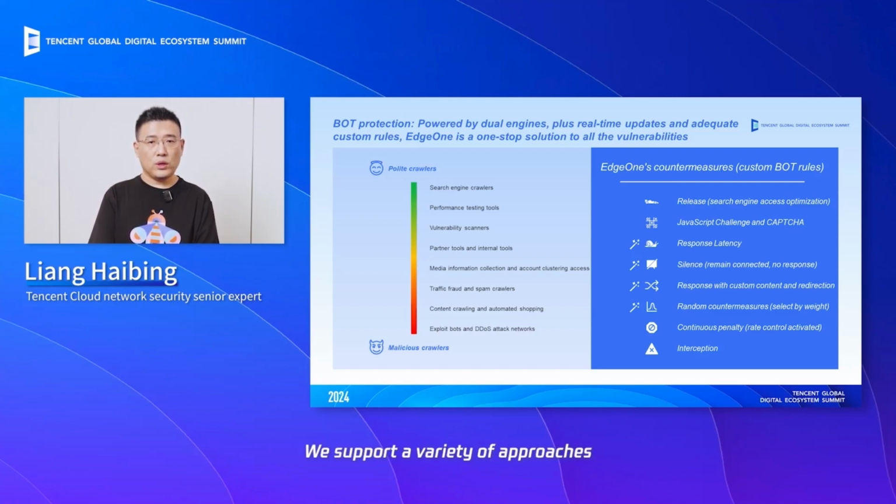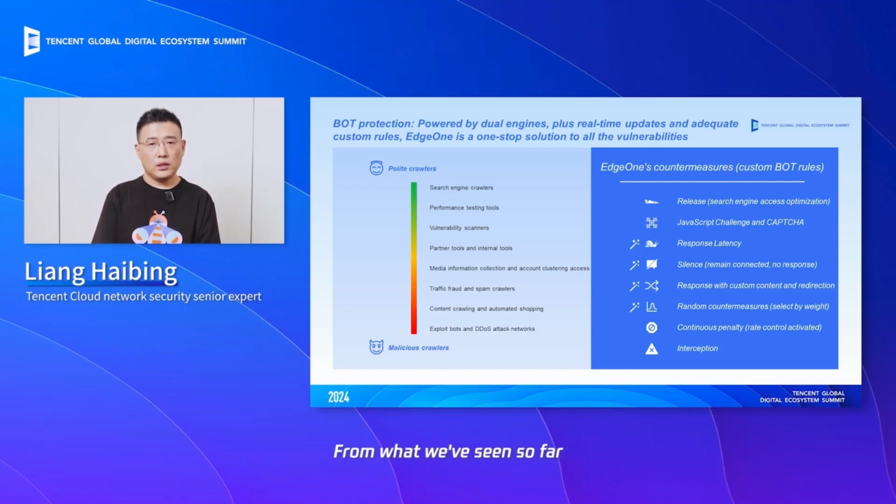We support a variety of approaches to crawlers. For instance, for search engine crawlers, we allow them to crawl our content by granting access. For requests that we are not entirely certain about, we initiate JavaScript challenges and use CAPTCHA mechanisms to verify whether the crawlers are intentionally malicious or not. Ultimately, we can respond differently by delaying responses, implementing silence, or defining custom response rules and content. We tailor our countermeasures to the nature of the crawlers. This is how bot protection is implemented.